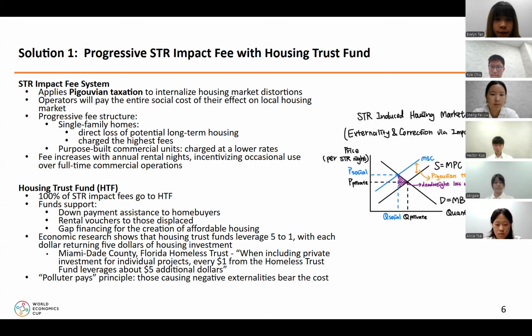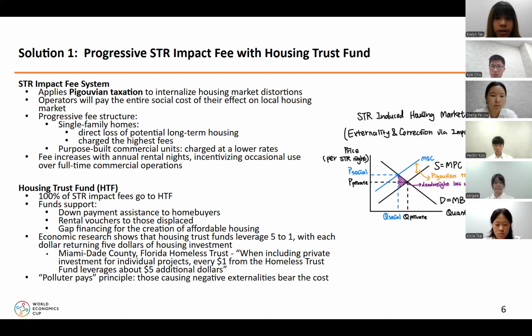This method is proven effective by economic research. Economic research shows that housing trust funds leverage 5-to-1, with each dollar returning $5 of housing investment. According to data from the Miami-Dade Homeless Trust, each dollar invested through a fund leverages $5 of total housing investment.